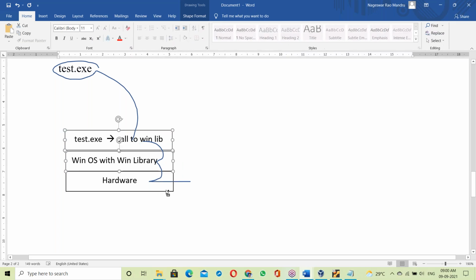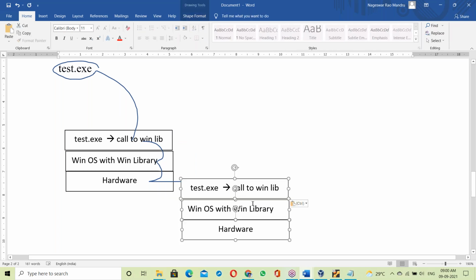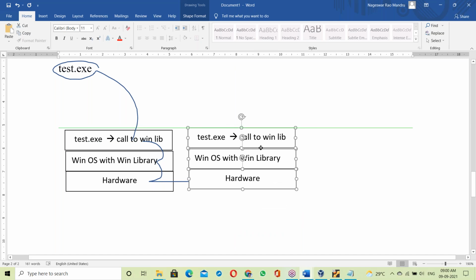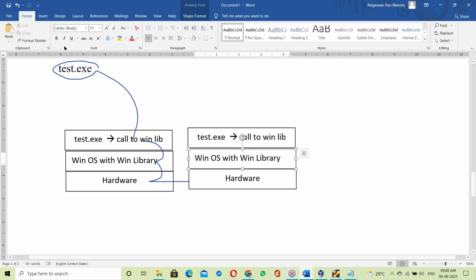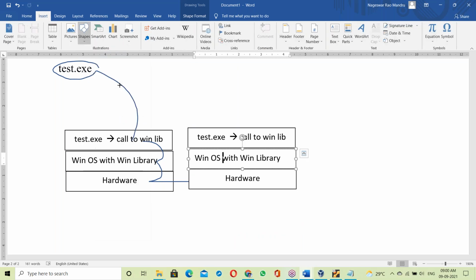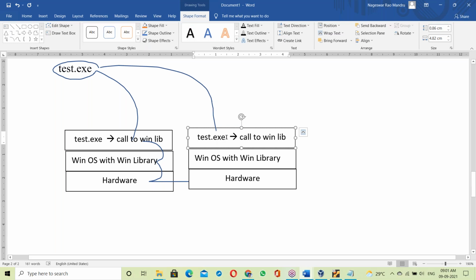Let us take another platform. Suppose the Linux platform. The same test.exe file is placed on a Linux base. After placing it on the Linux base, you try to run it.